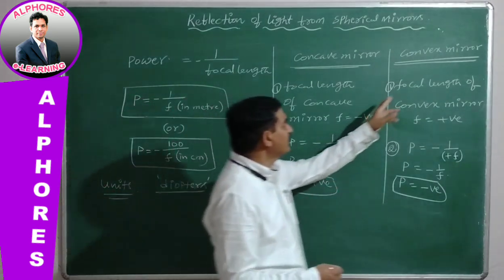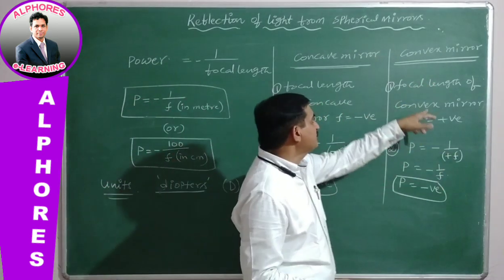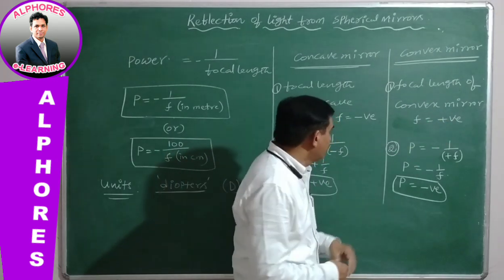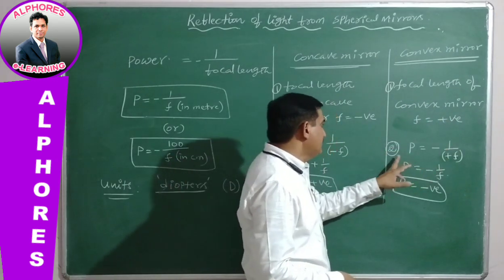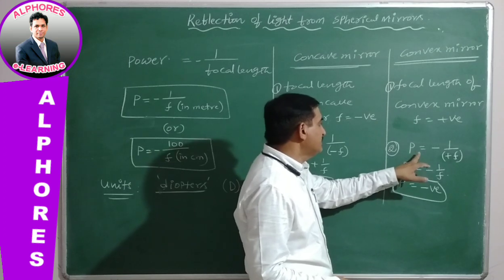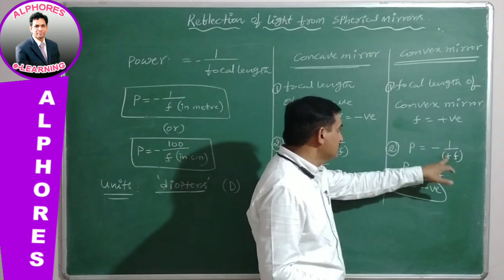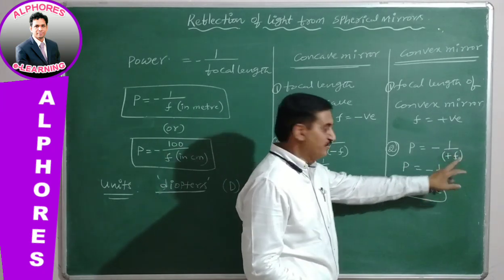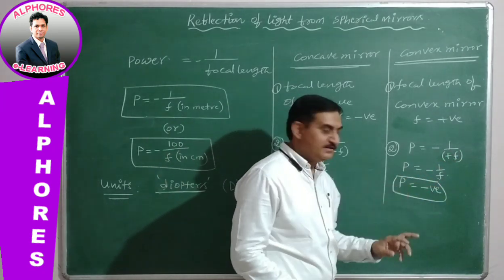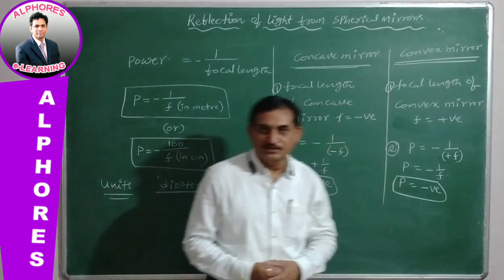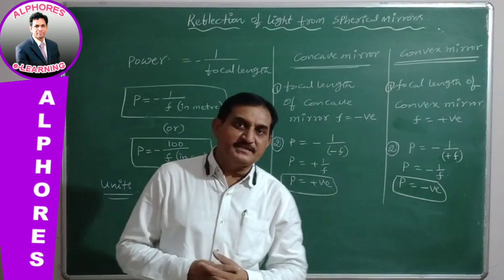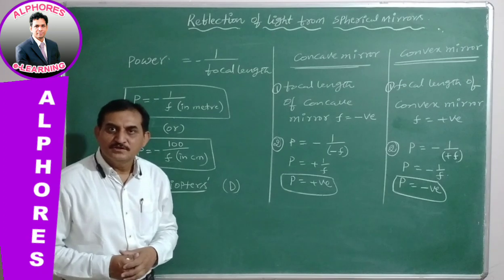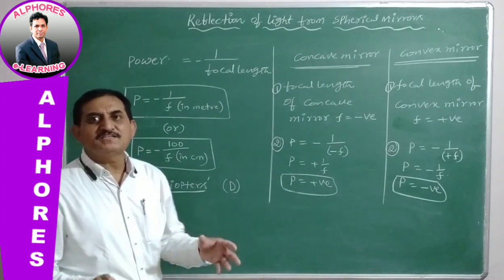Next, the convex mirror. The focal length of a convex mirror is positive. Substituting in the formula, P equals minus 1 by positive f, so the power is negative. For a convex mirror, power is negative, which indicates it diverges the light rays.